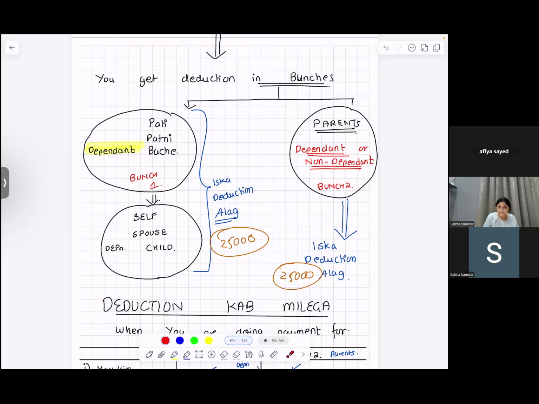Like husband, wife, children. But the kids should be dependent on you. Then you get 25,000. For parents, separately, you get 25,000. And the preventive health checkup max is 5,000. Under this bunch or that bunch, in either of them, if anyone is a senior citizen, that is above 60, then it becomes 50,000. The 25,000 is changed to how much?